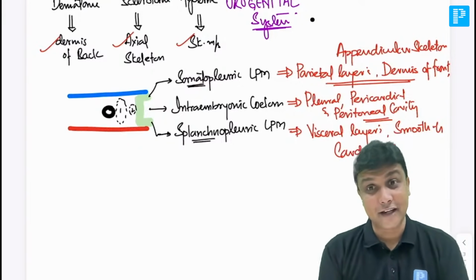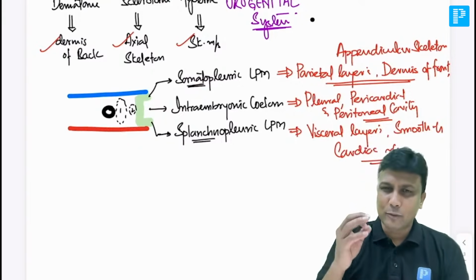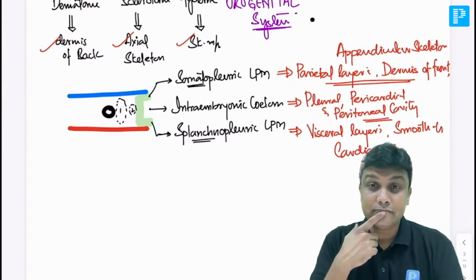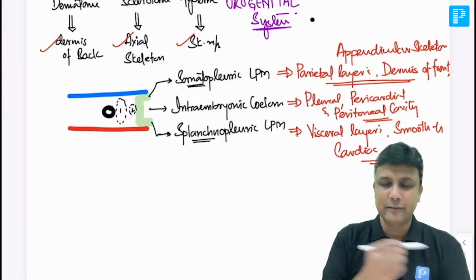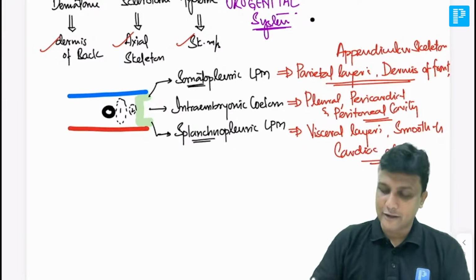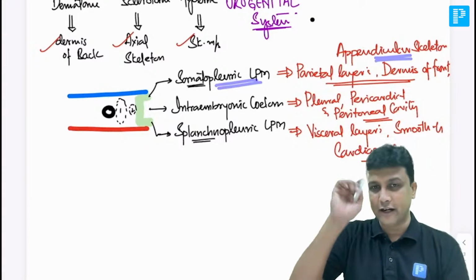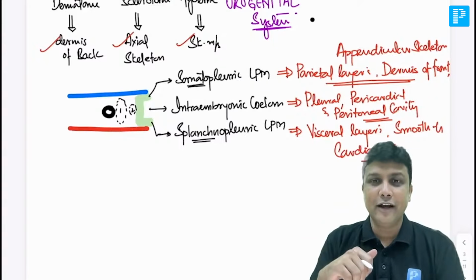Mesoderm से क्या क्या फॉर्म होता है, बड़े कॉन्सेप्चुअल मैनर से हमने यहाँ सीख लिया है। तो अगर आज से आपको कोई पूछे, if someone asks you, humerus bone is derived from where, ह्यूमरस बोन कहाँ से फॉर्म होती है, तो थोड़ा सा दिमाग लगाइए। Humerus belongs to which one? Appendicular skeleton, and appendicular skeleton means it should be derived from somatopleuric lateral plate mesoderm. आंसर करिए, it is like perfect one. Tibia and fibula are derived from where?